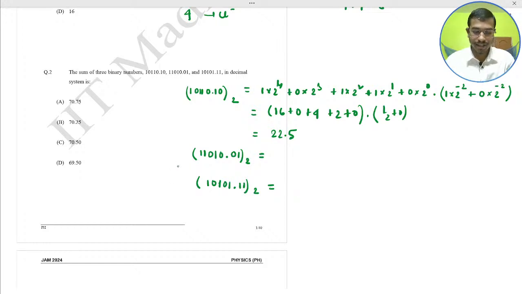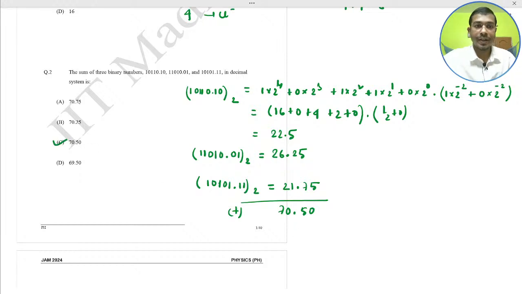So here in the second it would become 26.25. You match the answer, and the next one would be 21.75. So you just sum the three. This would be 70.50. So C would be your correct answer. Go ahead and next.